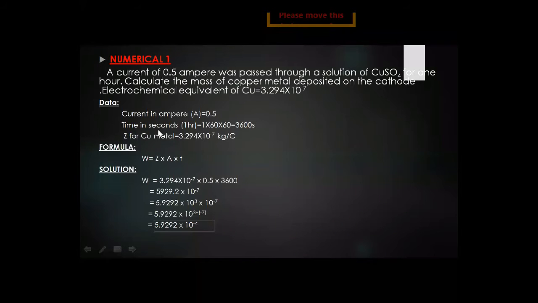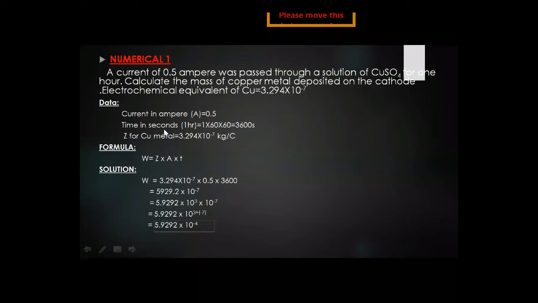Time in seconds: the time is given here as 1 hour. We know that the time must be in seconds, that's why we will convert 1 hour into seconds. For this, 1 hour multiplied by 60 minutes. We know that in 1 hour there are 60 minutes, and we also know that in 1 minute we have 60 seconds. When we multiply 1 by 60 and 60, we get 3600 seconds.